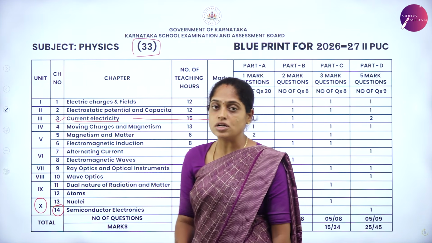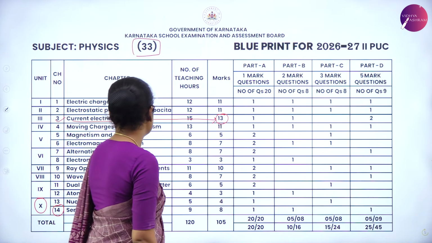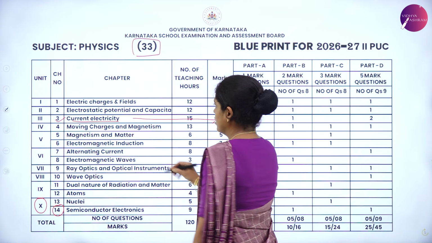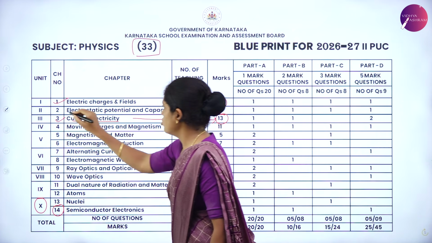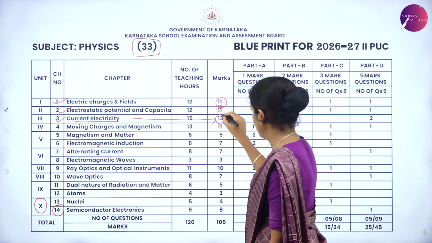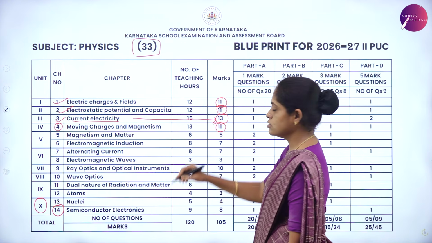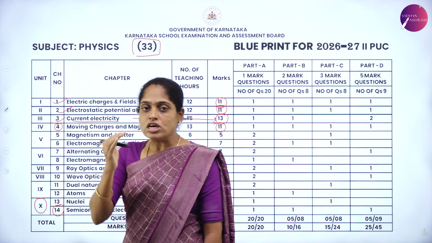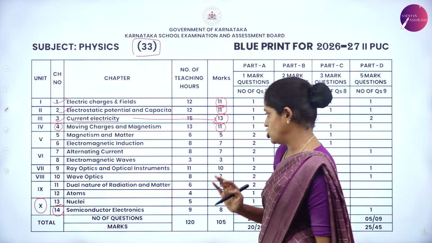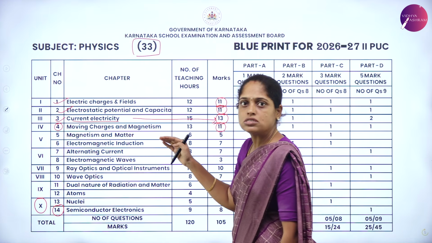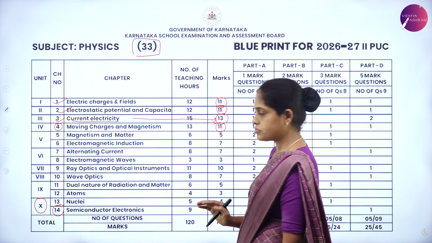So, you have to learn current electricity because it has high weightage, that is 13 marks. And the first chapter, electric charges and field, has 11 marks. Electrostatic potential and capacitance has 11 marks. And the fourth chapter, moving charges and magnetism, consists of 11 marks. So, the first 4 chapters are very important as they have high weightage. So, don't ignore these chapters, especially current electricity, because it has maximum weightage.